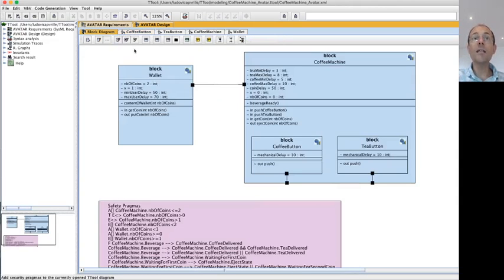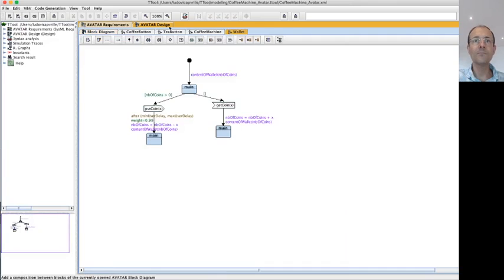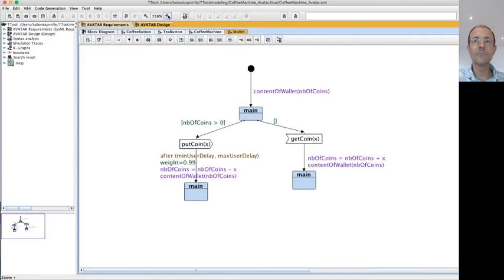There is still one last block of importance in this model, which is the wallet. The wallet starts by executing a method which is only there for documentation, and the system goes in the main state. There are 2 possibilities from this state.